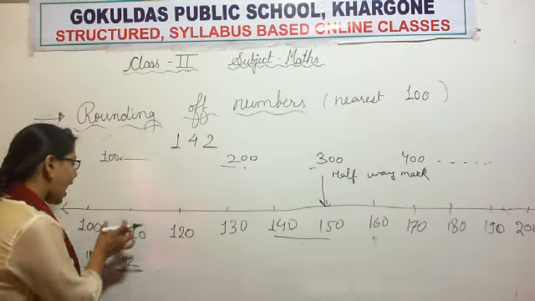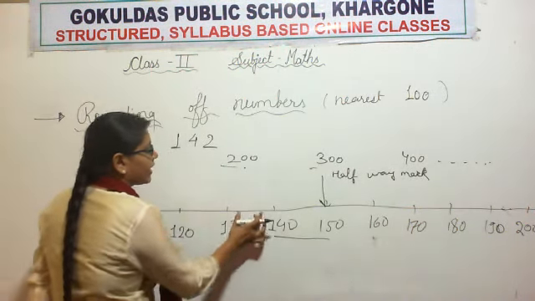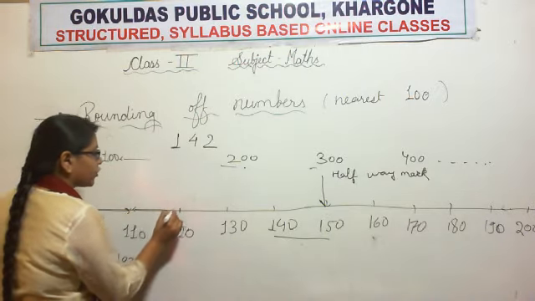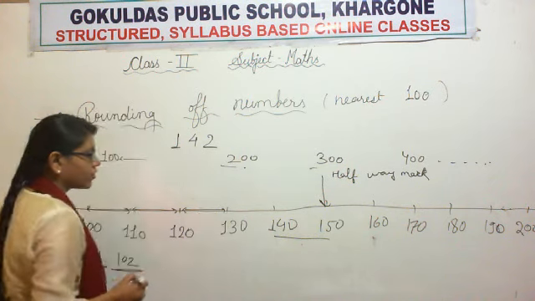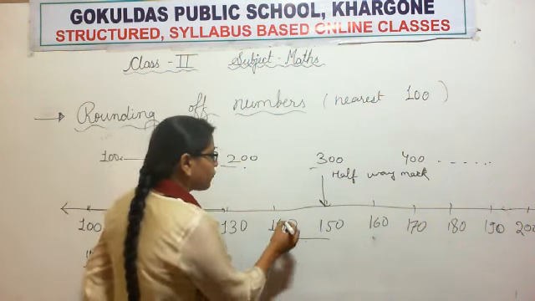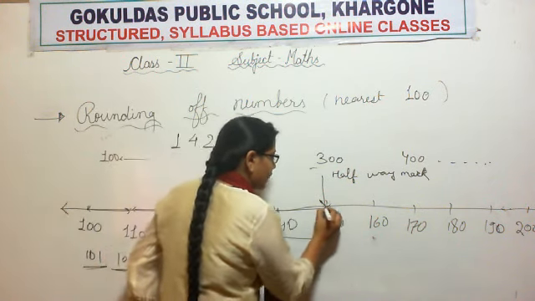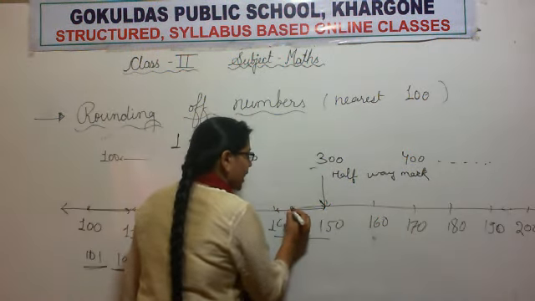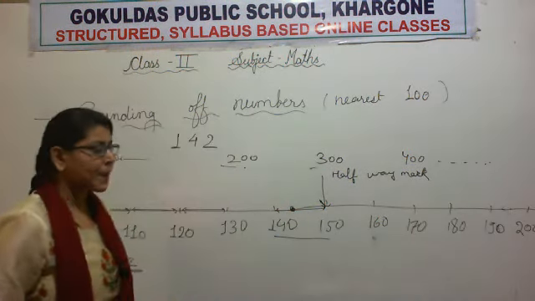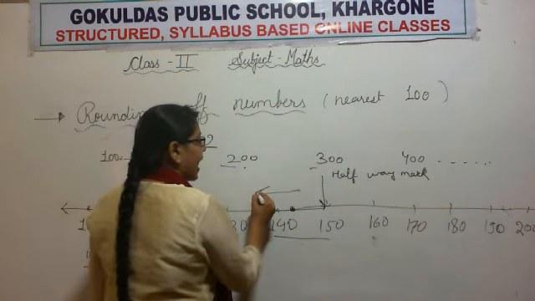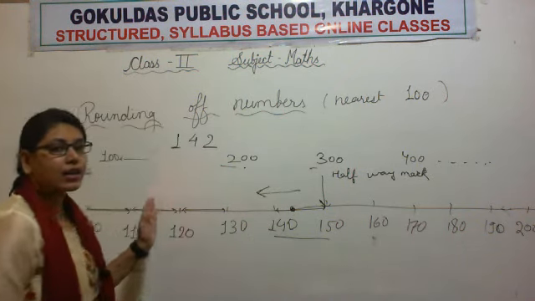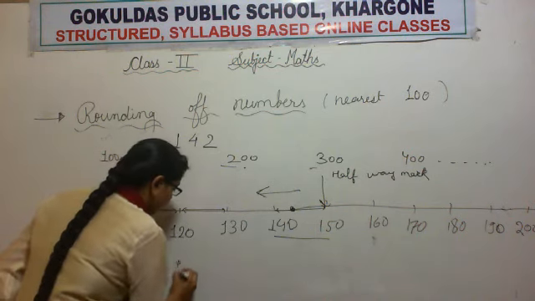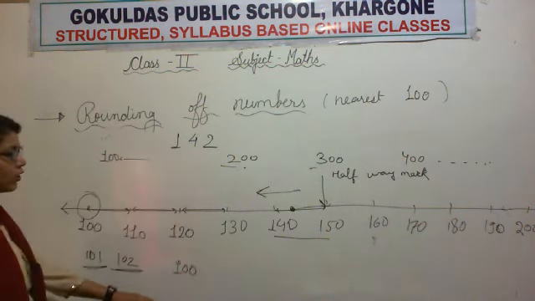So we are making a gap of 10 numbers, here 10 numbers, here also a distance of 10 numbers, here also. So this 142 lies between 140 and 150. Our number will come somewhere here, which is left of the halfway mark. So we will round it off to 100.